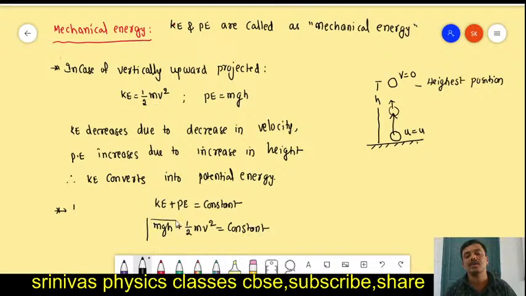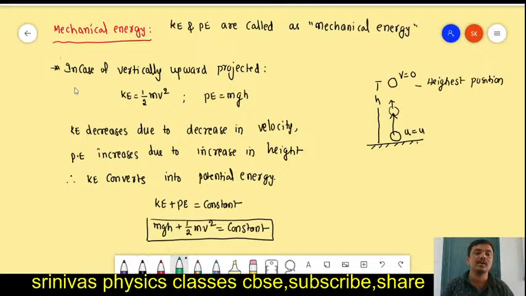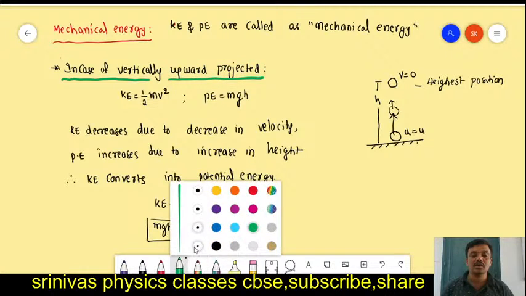In case of a vertically upward projected body, the sum of the two energies will remain constant. The total energy remains constant. This is about the law of conservation of energy, in case of a vertically upward projected body. Okay. Now, next one is the case of a dropped body.